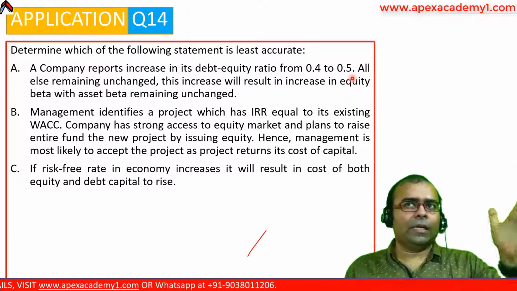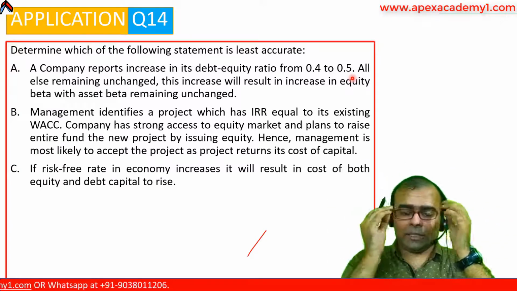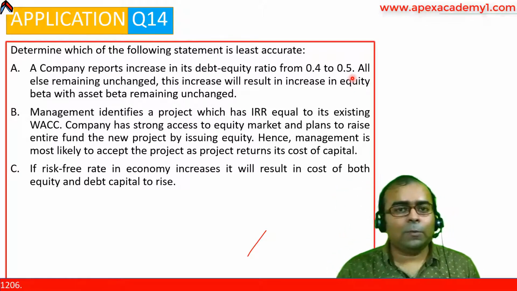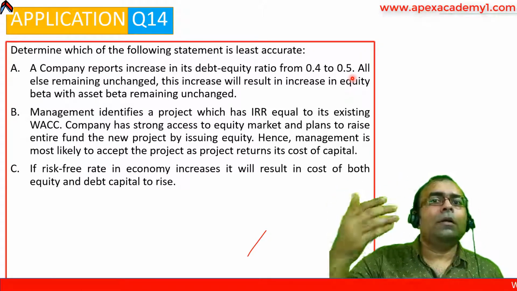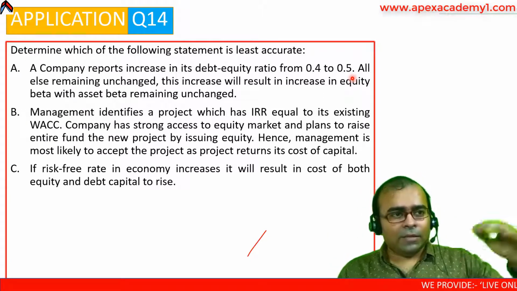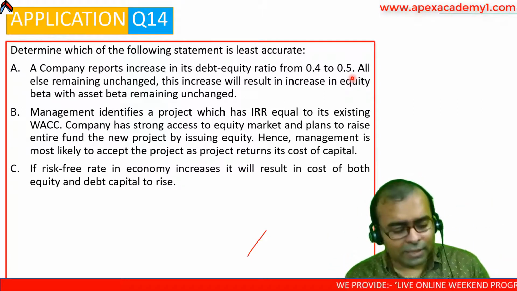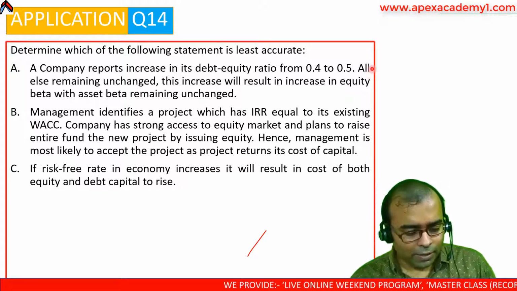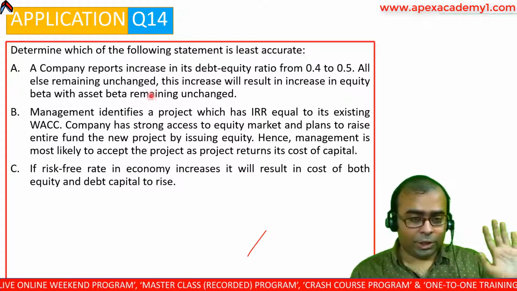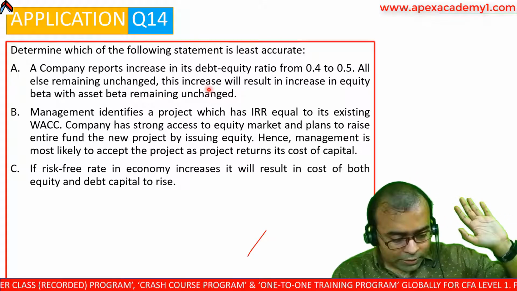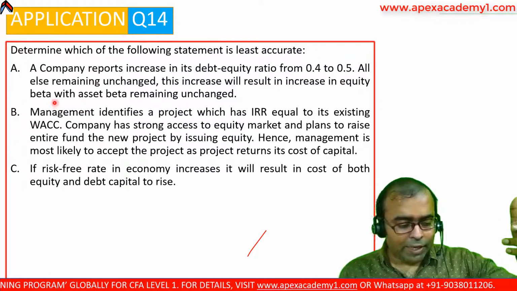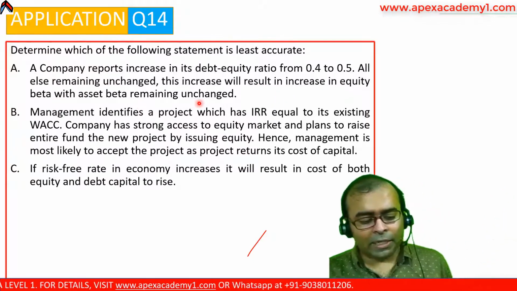So effectively the debt equity ratio has increased. If the debt equity ratio is increasing, that means management is more inclined towards taking debt in their books. That means they are preferring debt capital. That means in future they will increase their percentage of debt in the total capital, all else remaining unchanged. This increase will result in an increase in equity beta with asset beta remaining unchanged.